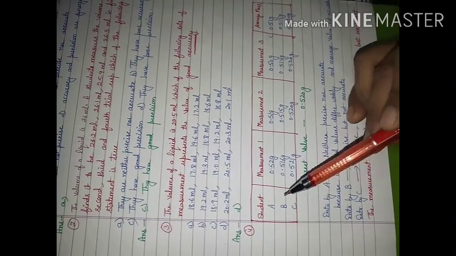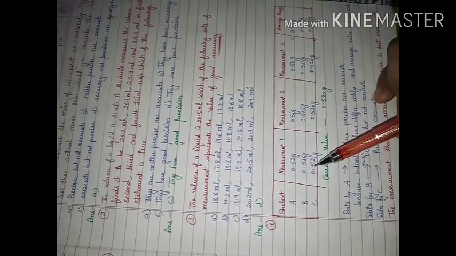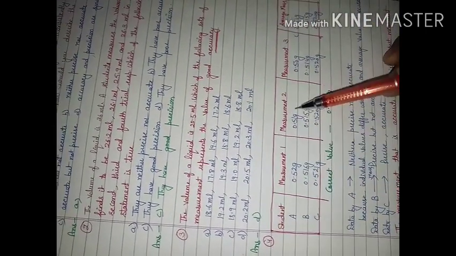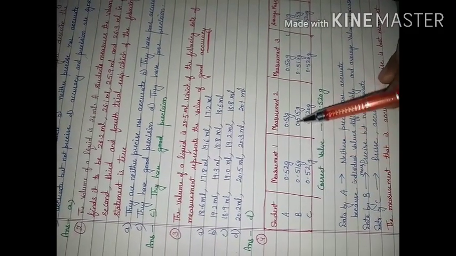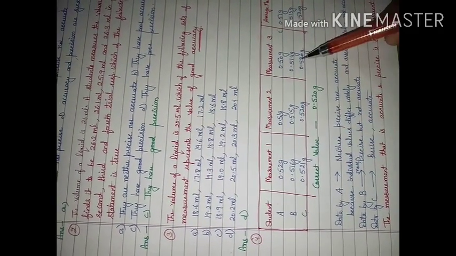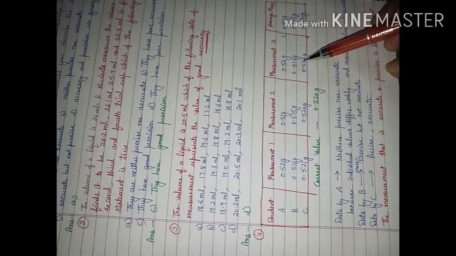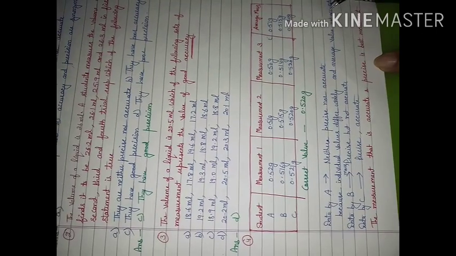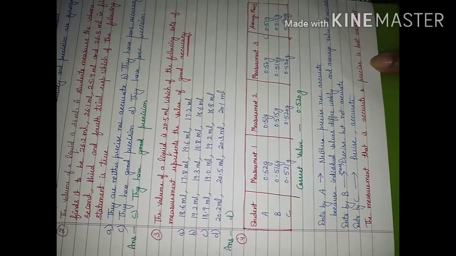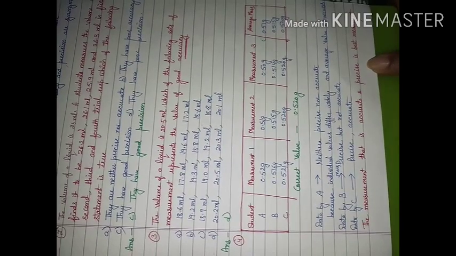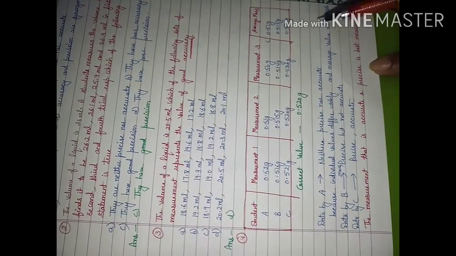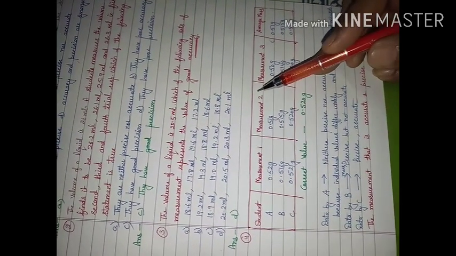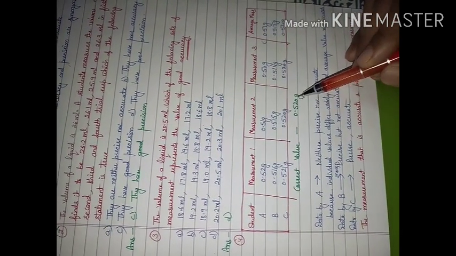Next question, A, B, C. 3 students have done measurements related to the mass of a metal box, and these are the readings obtained by the first student A. These are the readings by B. These are the readings by C. We have to tell which measurement is going to be the best. The best measurement should be accurate as well as precise. For the best measurement, we will consider both things, accuracy as well as precision. The actual mass of the metal box is given to be 0.520.